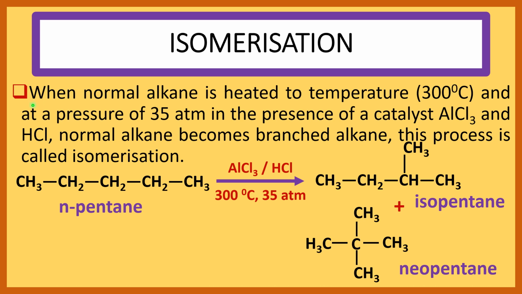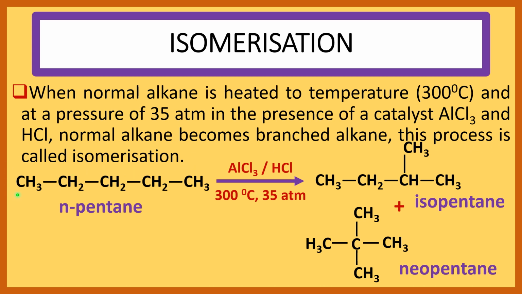Now isomerization of alkane. When normal alkane is heated to temperature 300 degree centigrade and at a pressure of 35 atmosphere in the presence of a catalyst AlCl3 and HCl, normal alkane becomes branched alkane. This process is called isomerization.